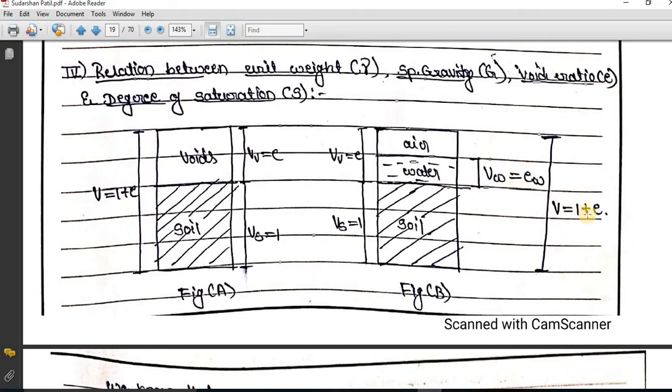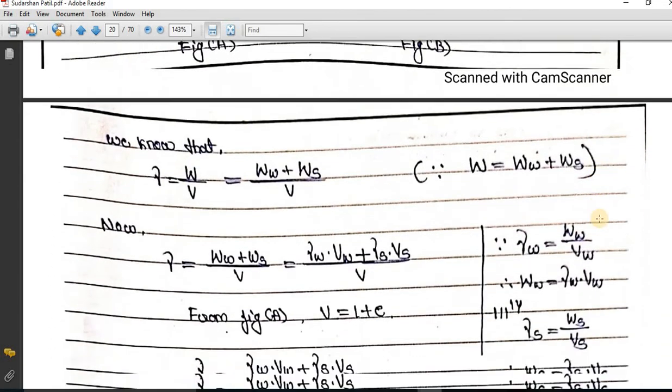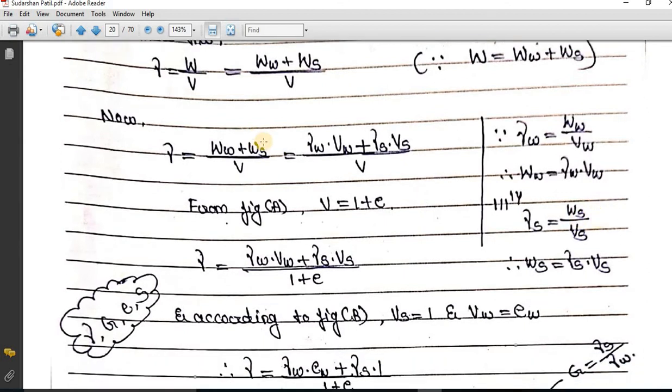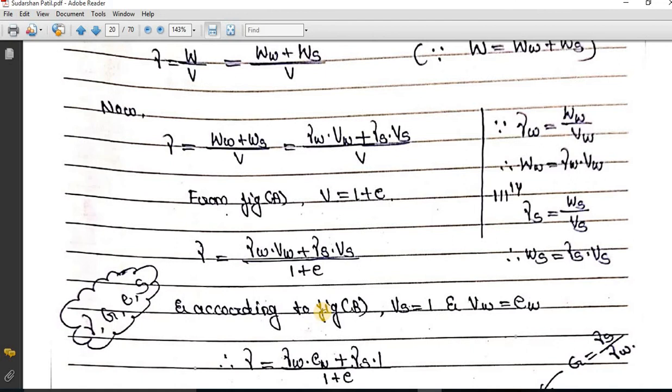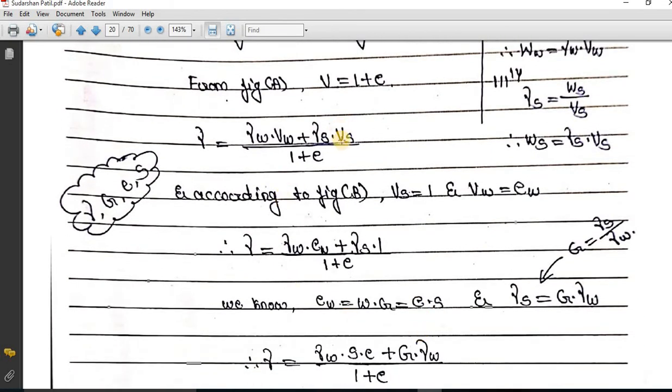So total volume will be equal to 1 plus E, because this is 1 and this is E. Further, you can see from figure A, total volume is equal to 1 plus E. So I can write it as total volume is equal to 1 plus E. According to figure B, volume of soil solids is equal to 1 and volume of water is equal to EW. So same we are replacing over here. Volume of soil solids I am going to write as 1, and volume of water I am going to write as EW.